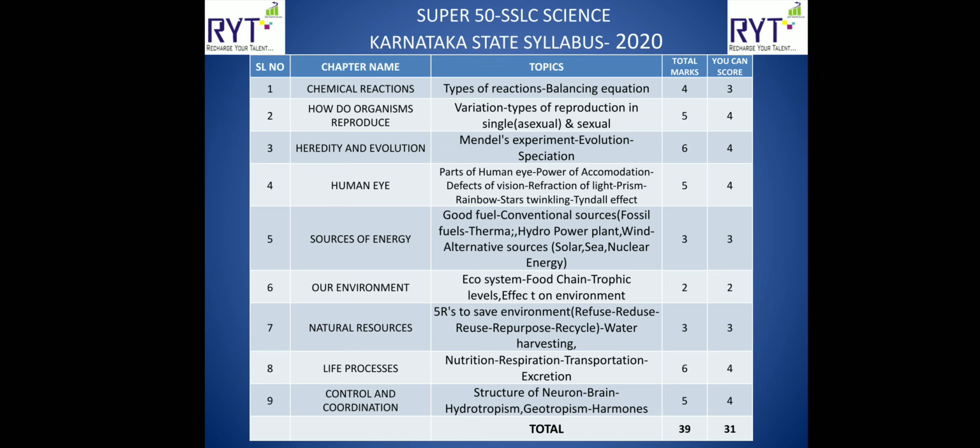Then the next chapter is the human eye, where they'll ask you about parts of the human eye, iris, pupil, retina, etc. Then power of accommodation, which is very important. Then defects of vision, short sightedness, long sightedness. Then reflection of light, refraction of light through a glass prism. Then VIBGYOR colors, which one has the highest wavelength, which one has the lowest wavelength.